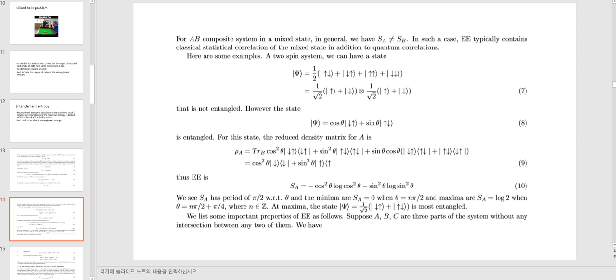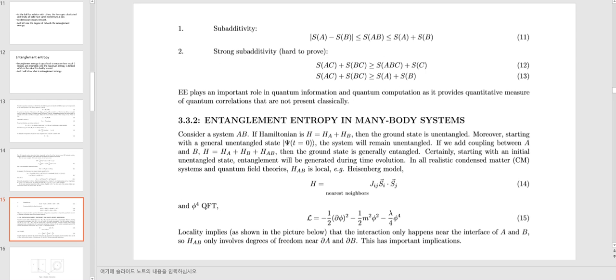We list some important properties of entanglement entropy as follows. Suppose A, B, C are three parts of the system without any interaction between any two of them. We have subadditivity and strong subadditivity. Entanglement entropy plays an important role in quantum information and quantum computation, as it provides a quantitative measure of quantum correlations that are not present classically.